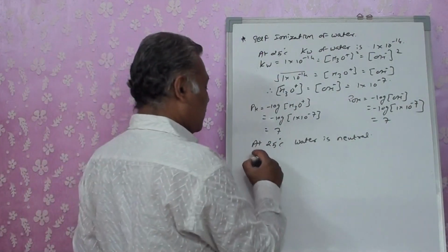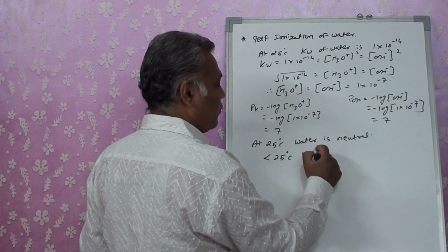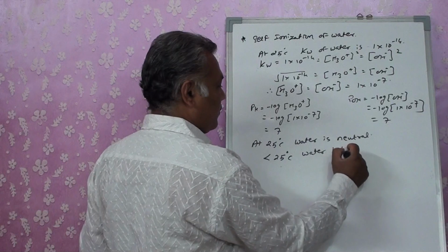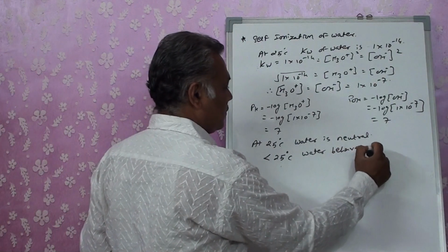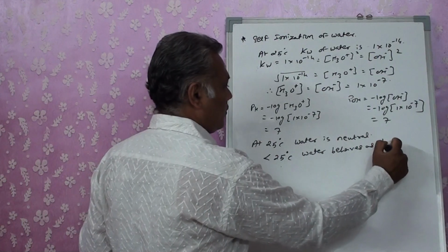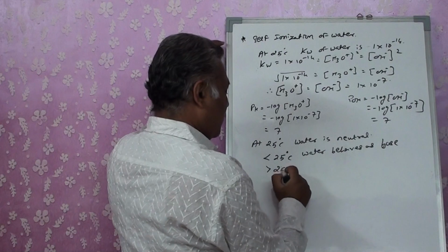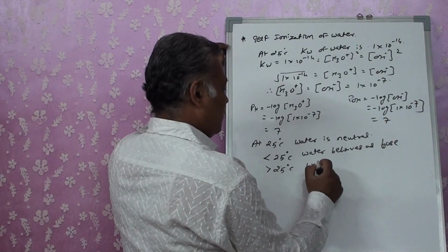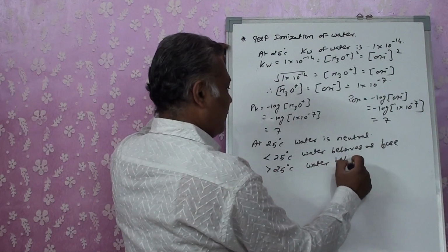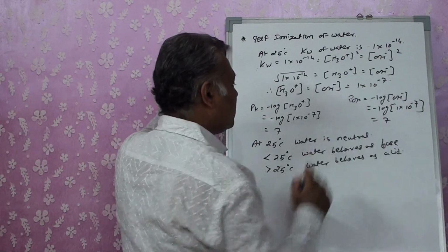That shows that below 25 degrees Celsius, water behaves as a base. Above 25 degrees Celsius, water behaves as an acid.